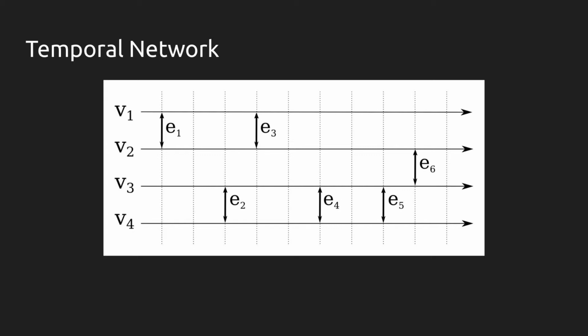So in this figure, you can see one example of a very simple temporal network. Here, V1, V2, V3, and V4 are the entities or nodes, and each arrow is an event. The horizontal axis shows the progression of time. Now here is one example path on the same network. As you can see, it is only traversing the network through events.